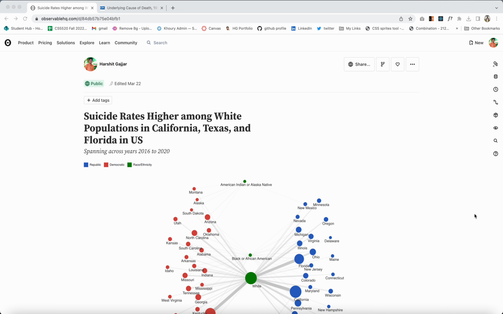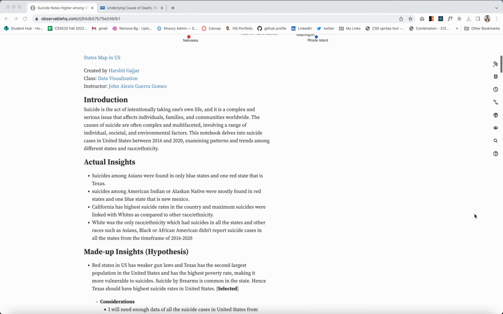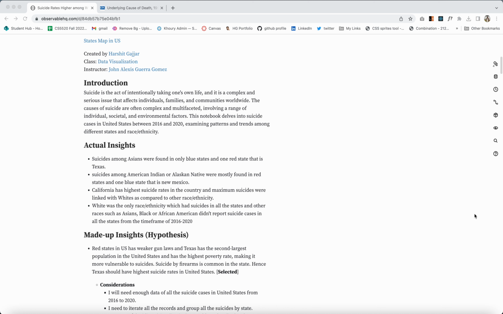My name is Harshit Gajjar, and today I'll be presenting my notebook on suicides in the United States from the year 2016 to 2020. As we know, suicide is an act of intentionally taking one's own life, and it is a very complex and serious issue that affects individuals, families and communities worldwide. The causes of suicide are often complex and multifaceted, involving a range of individual, societal, and environmental factors.